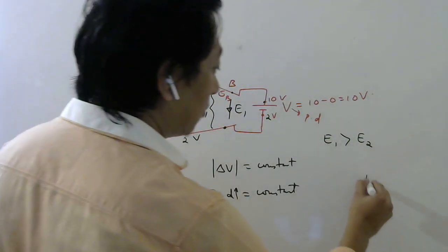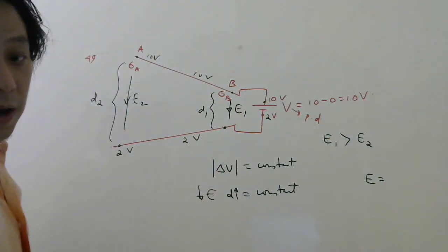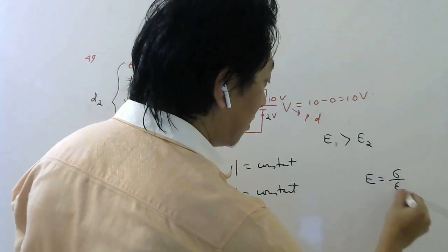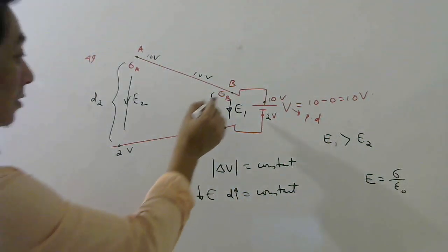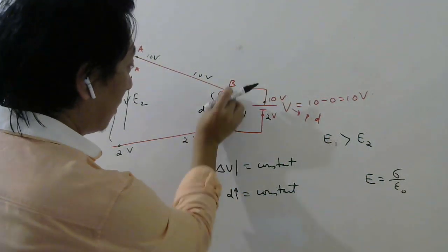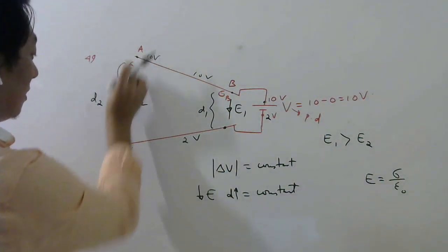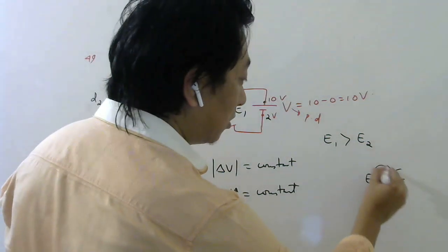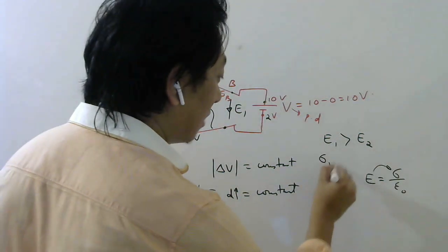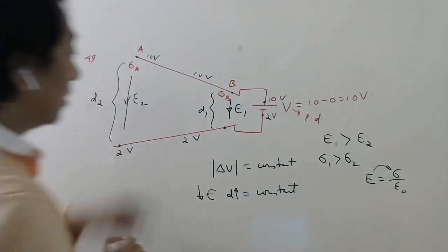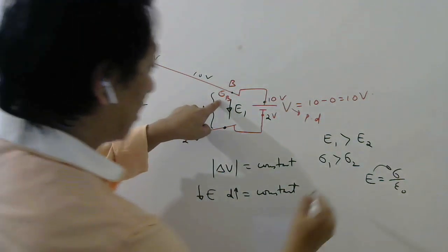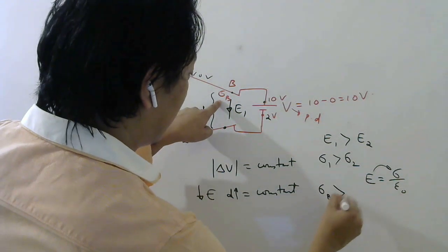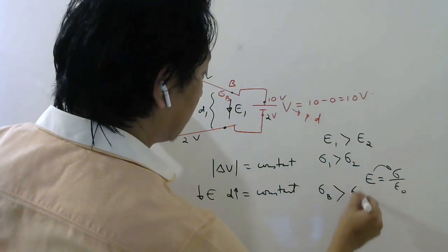Now what is the formula for electric field due to parallel plates? Sigma by epsilon naught. Remember, right? And this small piece and this small piece can be taken approximately parallel. So E is sigma by epsilon naught, so E is proportional to sigma. That means sigma 1 should be greater than sigma 2. So sigma here should be more, meaning sigma B should be greater than sigma A.